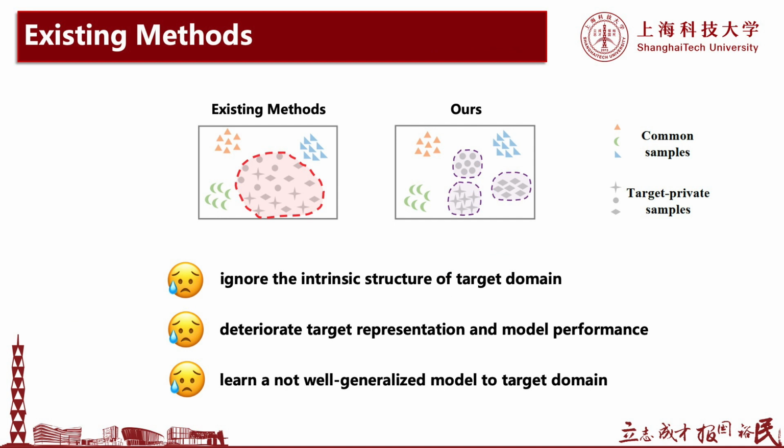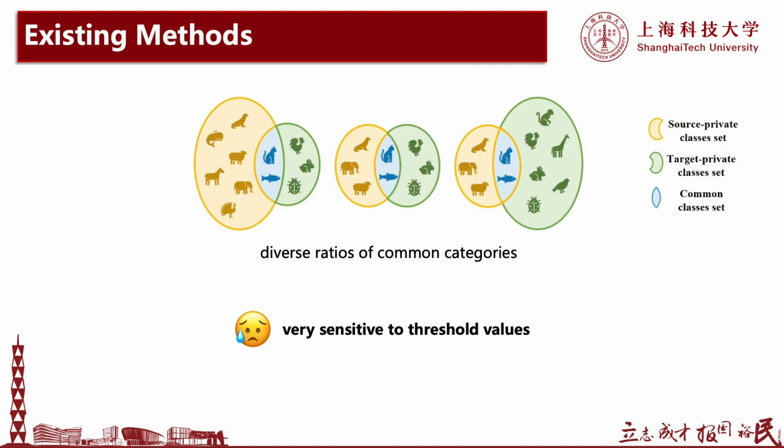For the existing methods, they mostly did not recognize different categories among target private samples, and this will deteriorate representation and performance. Also, it leads to a not well generalized model to the target domain. In real-world scenarios, there will be diverse ratios of common categories, but the existing methods usually rely on hand-tuned threshold values to filter out the private samples, but this is very sensitive.